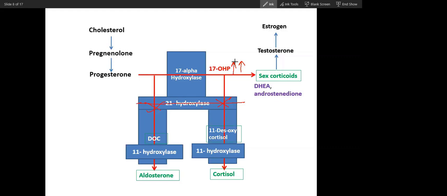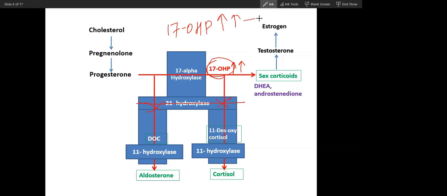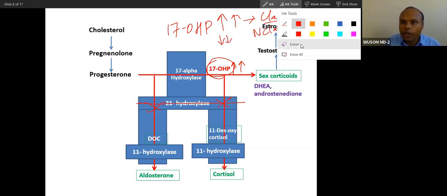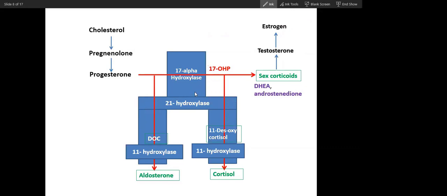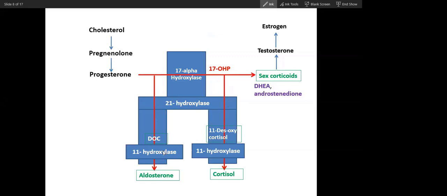Okay. So this is a very important concept. You can differentiate this using 17 OHP. 17 OHP is high in classical, low in non-classical. Remember, this is a very important concept. 17 OHP is high in which congenital adrenal hyperplasia? In classical. Low in non-classical. Remember.